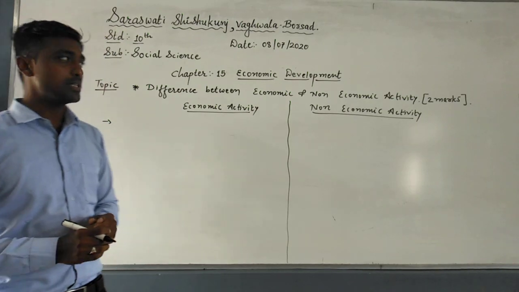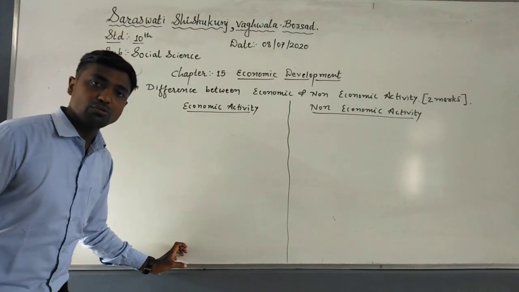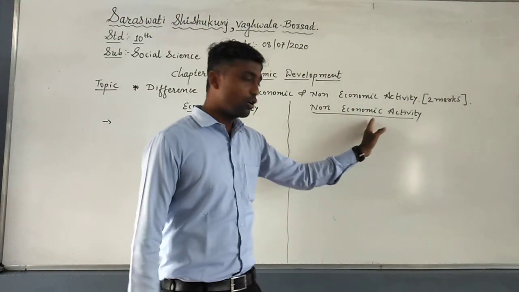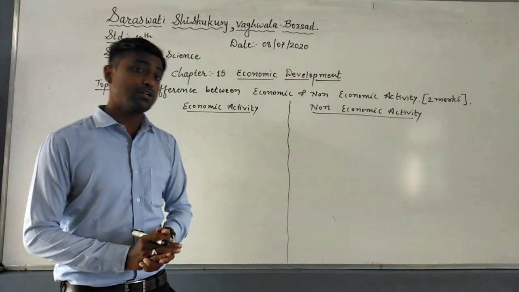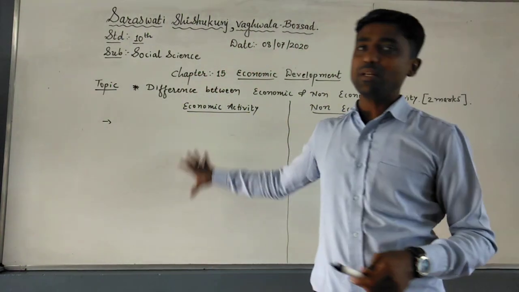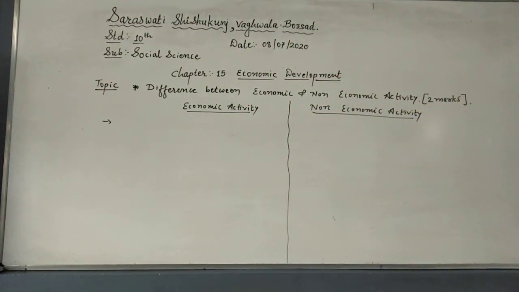It's very simple. You just see that economic is related to money. It means here you need to write down the points which are related to money, whereas non-economic activity means that it is not related to money. So generally what happens here, related to money means that we need to write the points in such a way that money is involved in that.